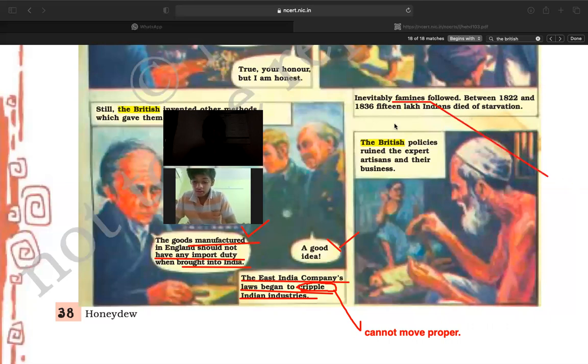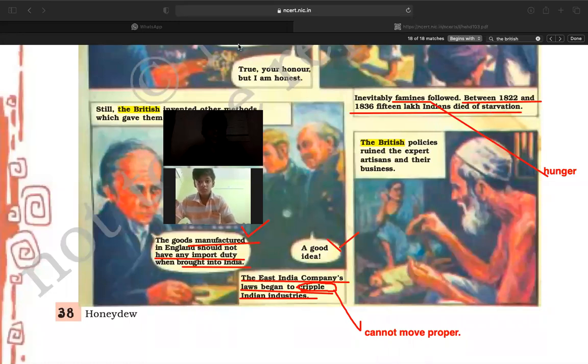Because of the kind of system these Britishers followed, people stayed hungry. Between 1822 and 1836, 15 lakh Indians died of starvation.